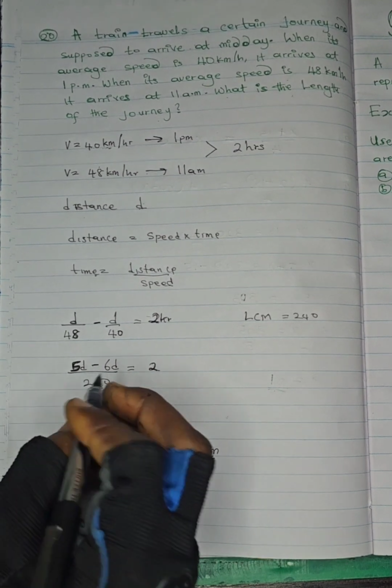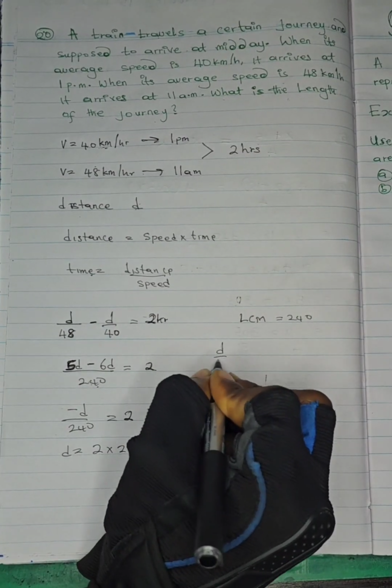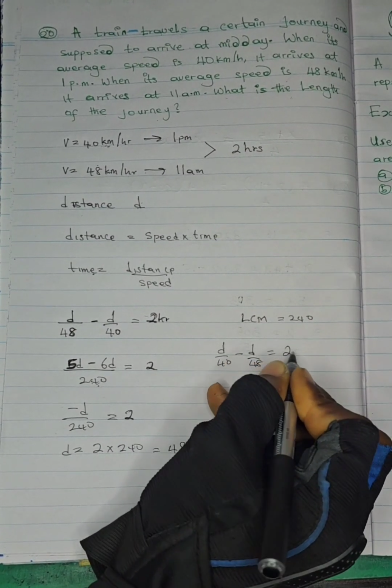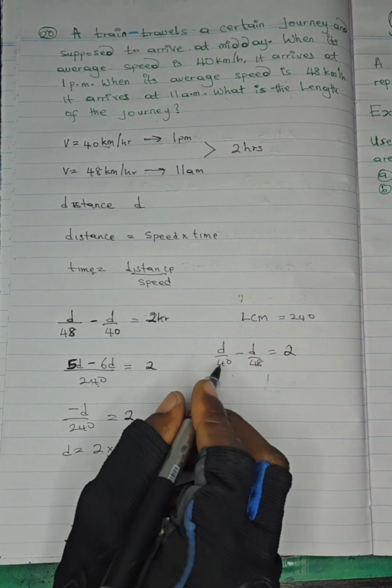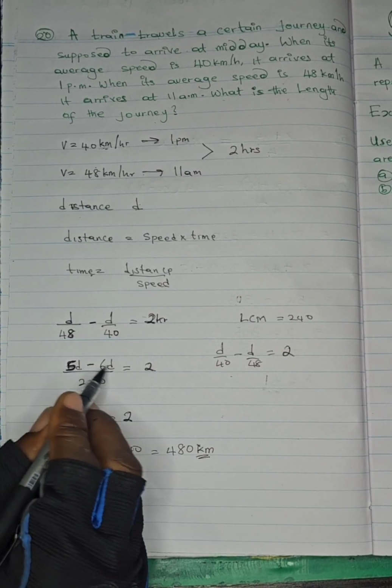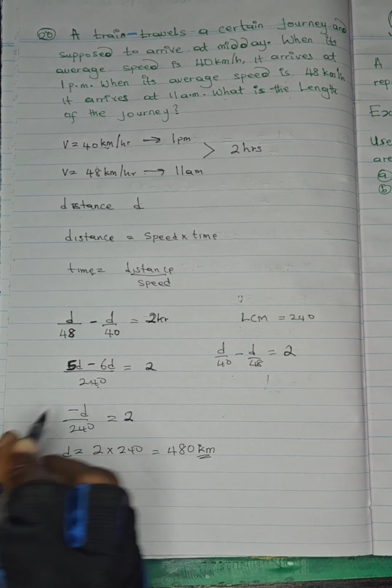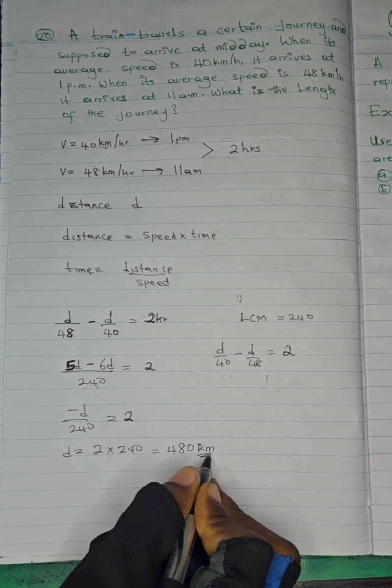All I need to do is, initially it's supposed to have been d over 40 minus d over 48 equals 2 hours. This is what I'm supposed to have. So this 6 will be here, this 5 will be here, and d will be positive. So your answer in kilometers is 480.